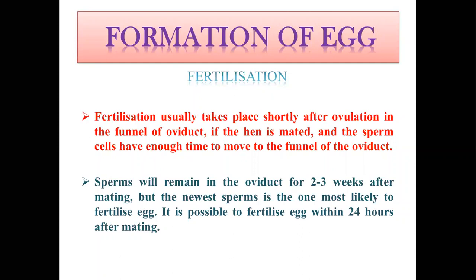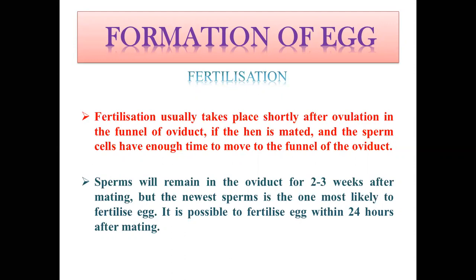So once the yolk gets mature, it is ovulated, the yolk gets free from the ovary, and suppose now it goes inside the infundibulum. So if at this time you have gone for mating of the particular hen, either by AI method or natural method, then the fertilization will occur.